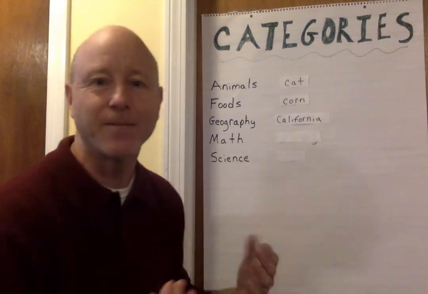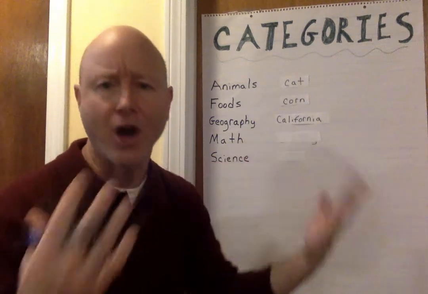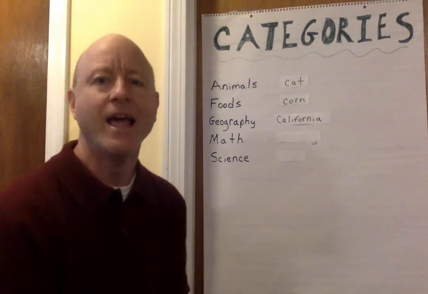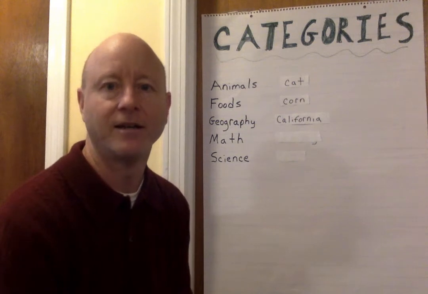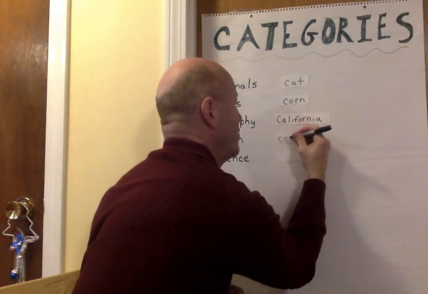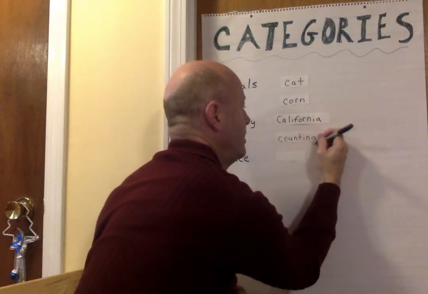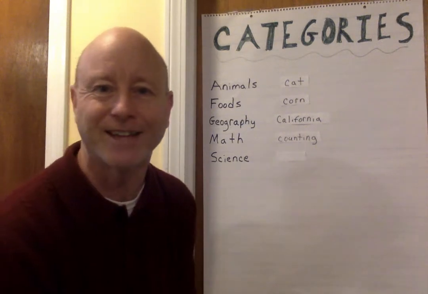So again, we need to think about anything related to math, a math term, a math concept, anything that starts with the letter C. All right, can anyone think of a math word that starts with the letter C? Counting. All right, counting, perfect. C-O-U-N-T-I-N-G. Counting, perfect. All right, we're on to our last category.